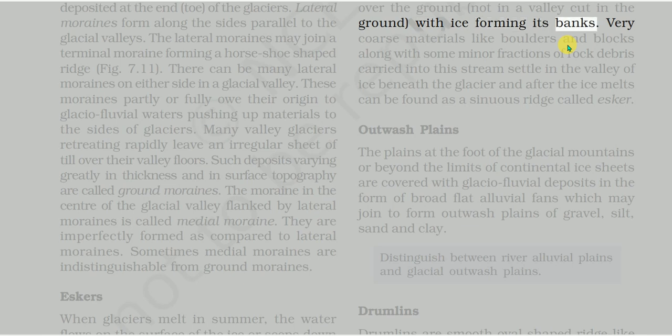Very coarse materials like boulders and blocks, along with some minor fractions of rock debris carried into this stream, settle in the valley of ice beneath the glacier and, after the ice melts, can be found as a sinuous ridge called esker.